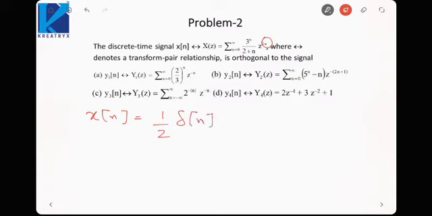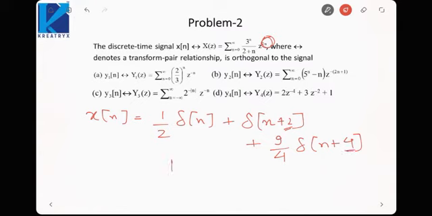Then n is equal to 1 cannot be there, n is equal to 2 can only be there. So delta n plus 2. Then we can write 3 raised to the power 2, 9 by 4, delta n plus 4. Okay, because of this 2n, the impulses that are coming are n plus 2, n plus 4.